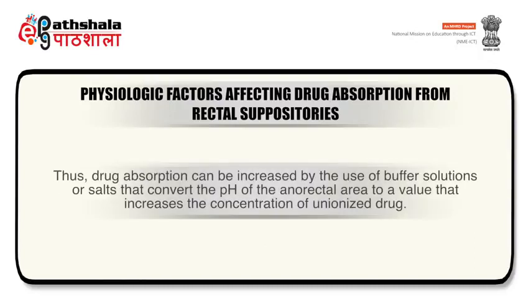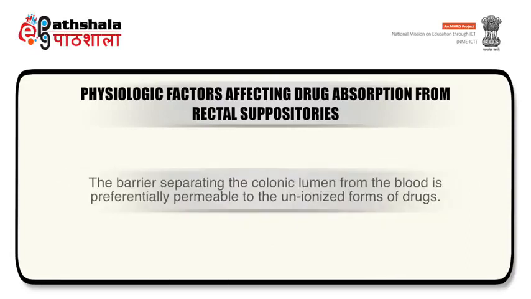Therefore, drug absorption can be increased by the use of buffer solutions or salts that convert the pH of the anorectal area to a value that increases the concentration of unionized drug. The barrier separating the colonic lumen from the blood is preferentially permeable to the unionized forms of drugs.